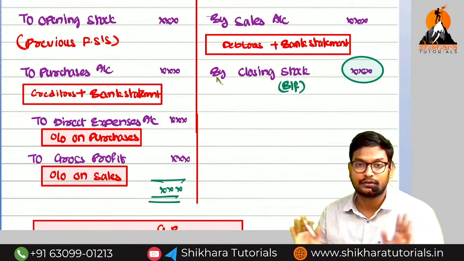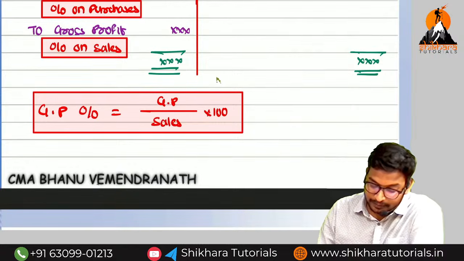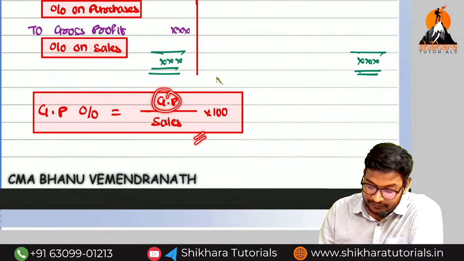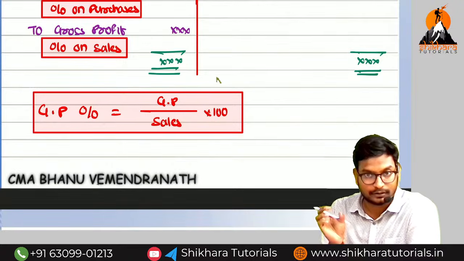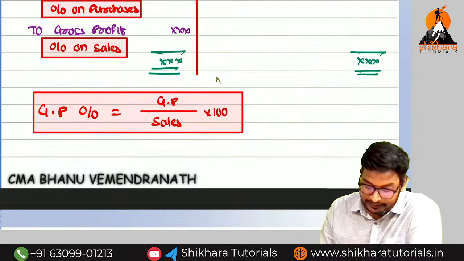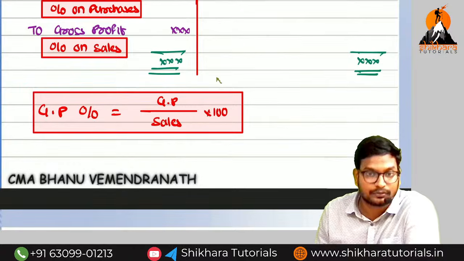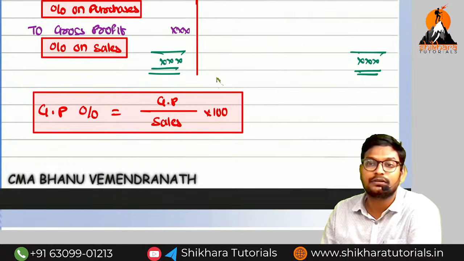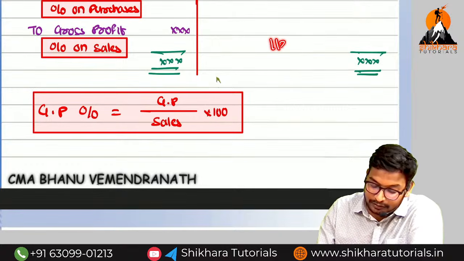This is general knowledge for purpose. So first of all, we have to see the gross profit calculation: gross profit divided by sales into 100. Whatever the gross profit is, what is the percentage on sales we need to consider. Here percentage on sales only we need to consider. We should not consider the percentage on cost. If they have given the percentage on cost, we need to convert it into the percentage on sales. For example, 1/3 on cost will become 1/4 on sales.